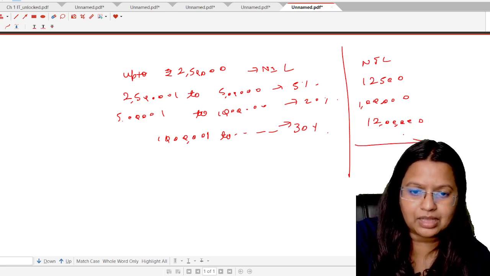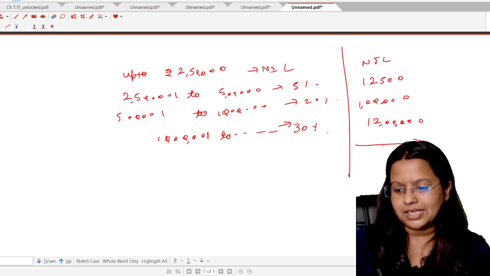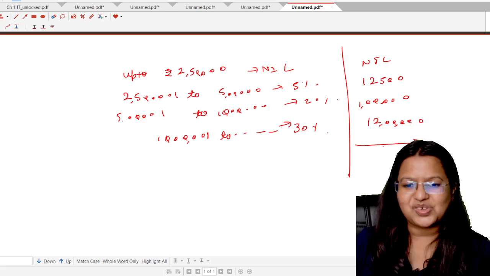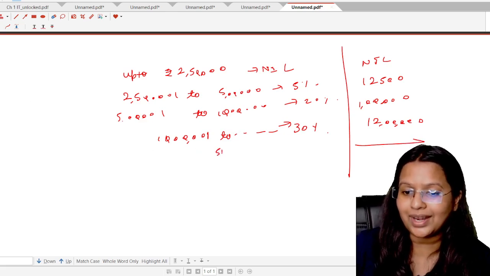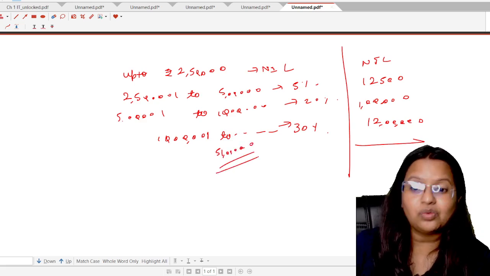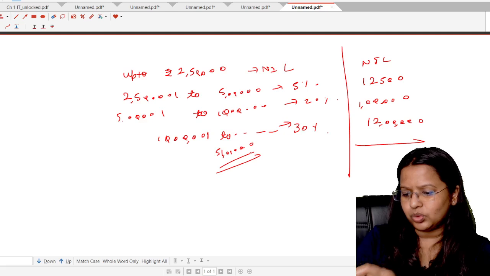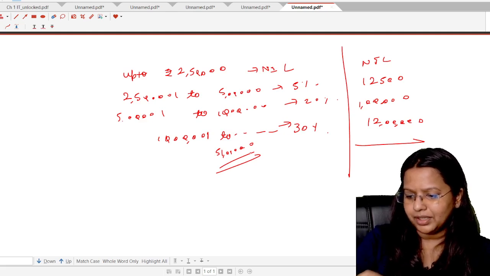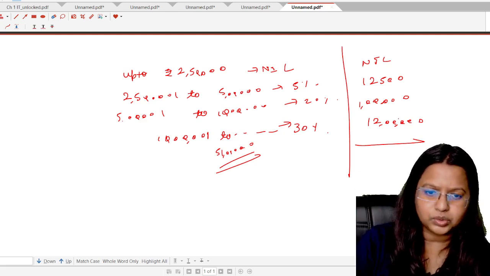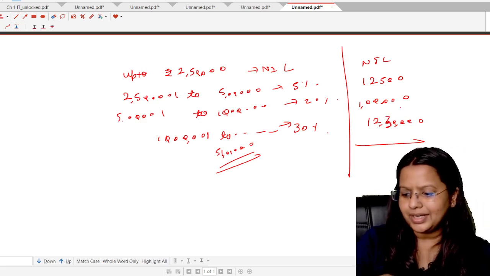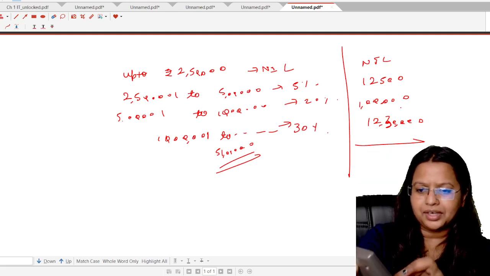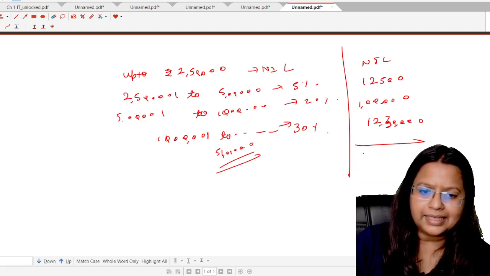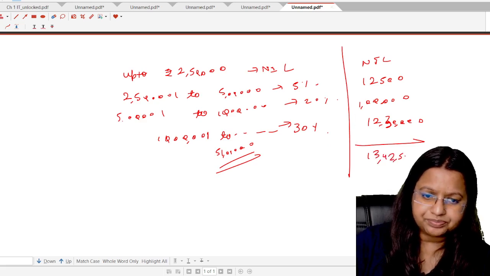Now, the total tax liability here is... just wait. It is not the 50 lakh. It is the 10 lakh 1 to 51 lakh. So just find out the 41 lakh multiplied by 30%, 12 lakh 30,000. So here the total tax liability is 12,500 plus 1 lakh rupees plus 12 lakh 30,000 rupees. That is 13 lakh 42,500.